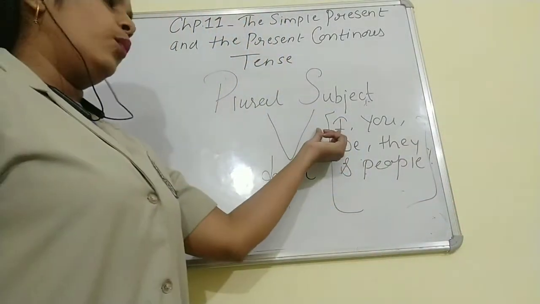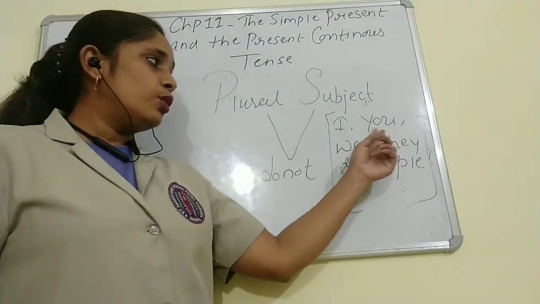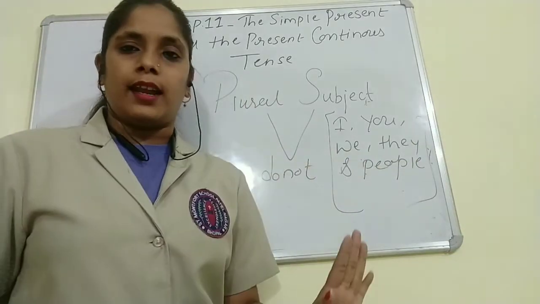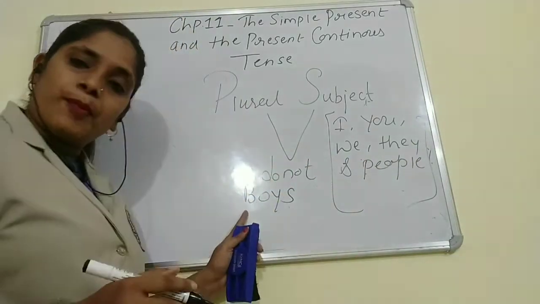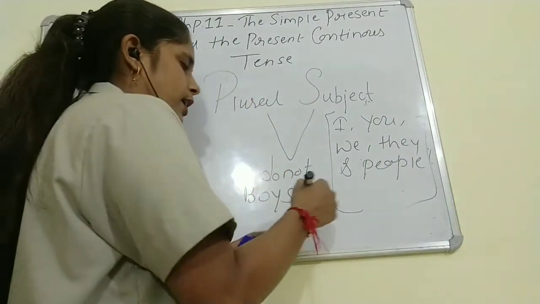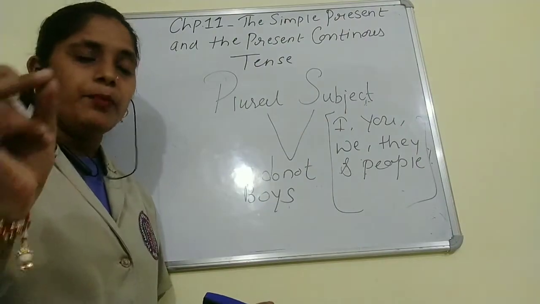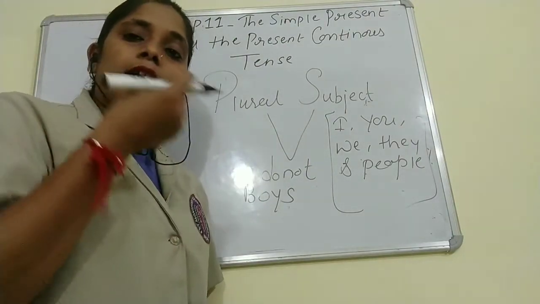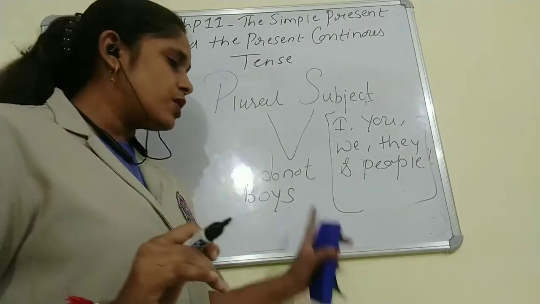With I also we have to use do not, then you, we, they and people, or any plural noun. For example, boys is plural, so with boys I will write do not. If the subject is singular, I will use does not. If the subject is plural, I will use do not.